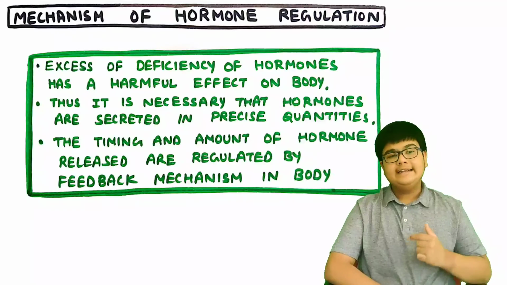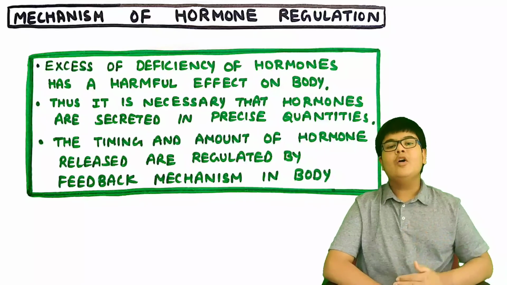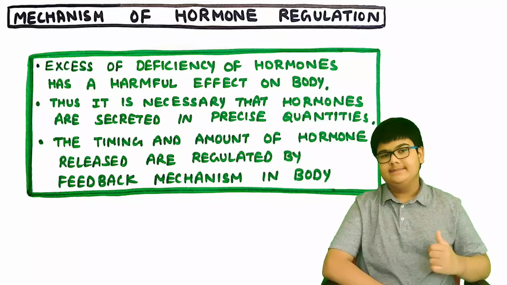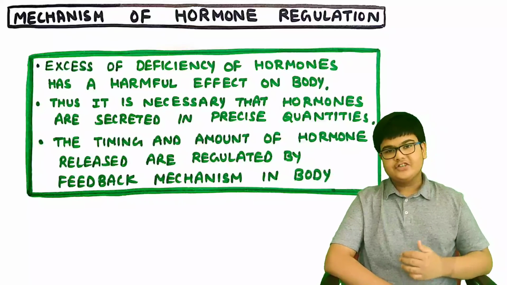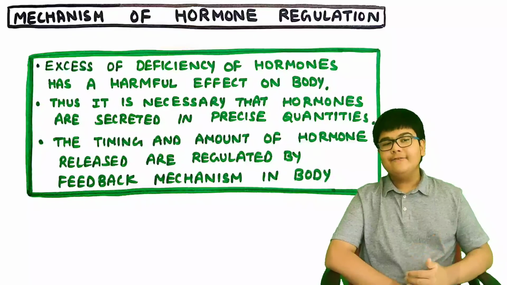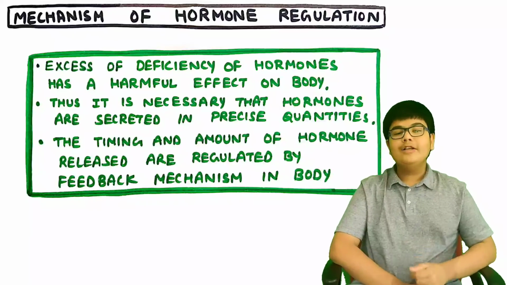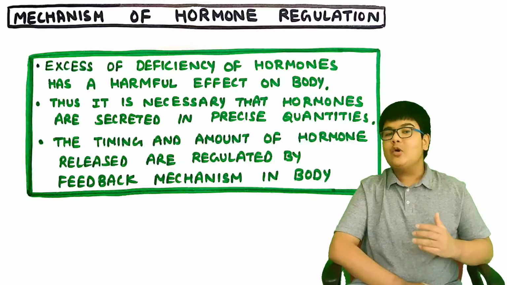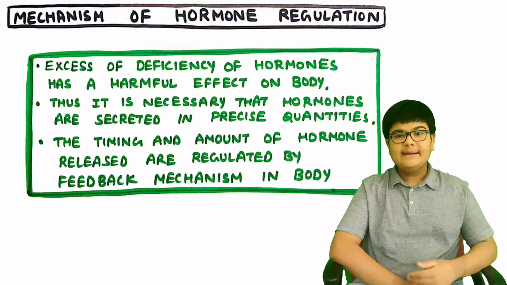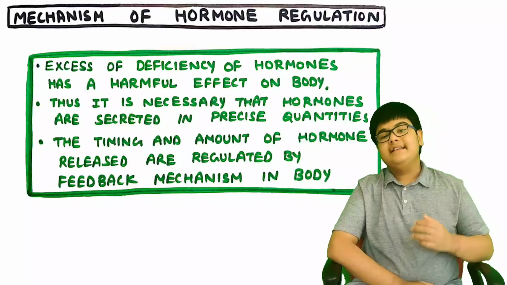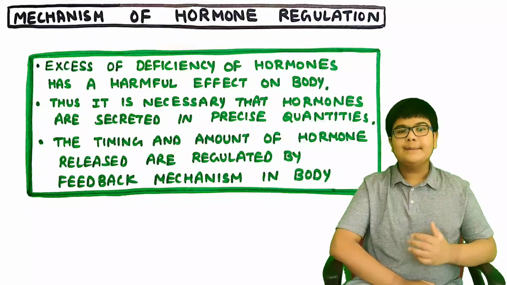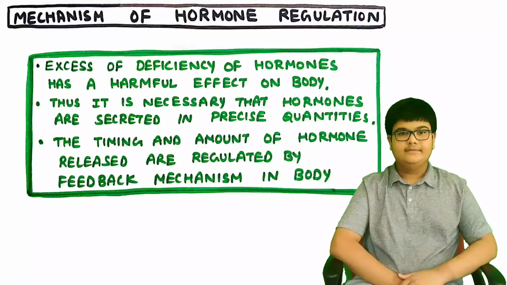So now, let us look at the mechanism of hormone regulation in our body. Excess or deficiency of hormones has a very harmful effect on our body. Thus, it is necessary that hormones are secreted in precise quantities. The timing and amount of hormone released is regulated by feedback mechanisms in our body.